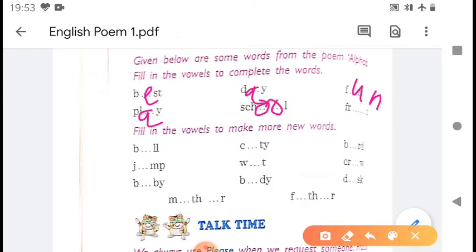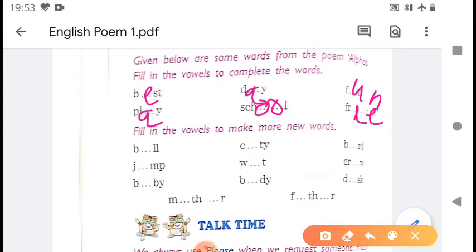A B C D E. The school is the best place for me. The next is F R. This word is not clear, but this is F R I E N D S, friends. This word is friends. P Q R S T. Let us be friends. You and me.